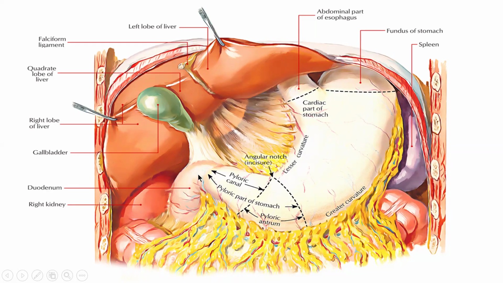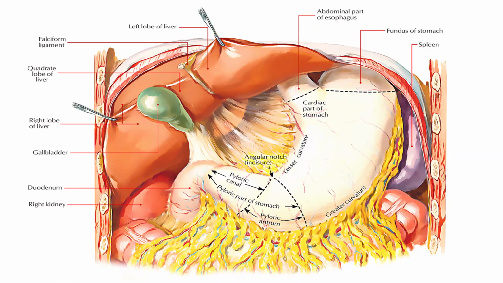There is the pyloric sphincter, and the esophageal sphincter between esophagus and stomach to prevent reflux. Then at the gallbladder and liver, there is the sphincter of Oddi.